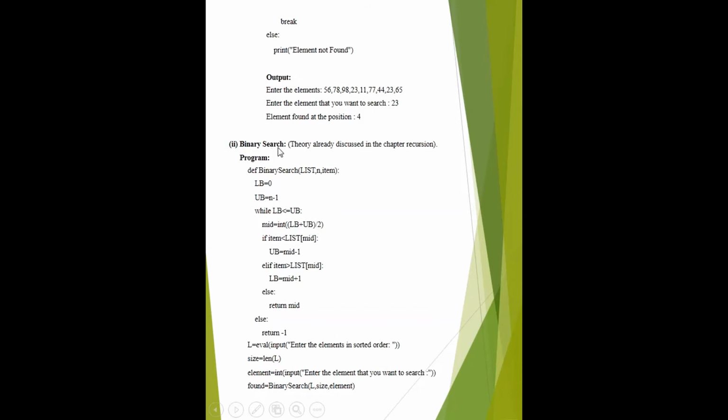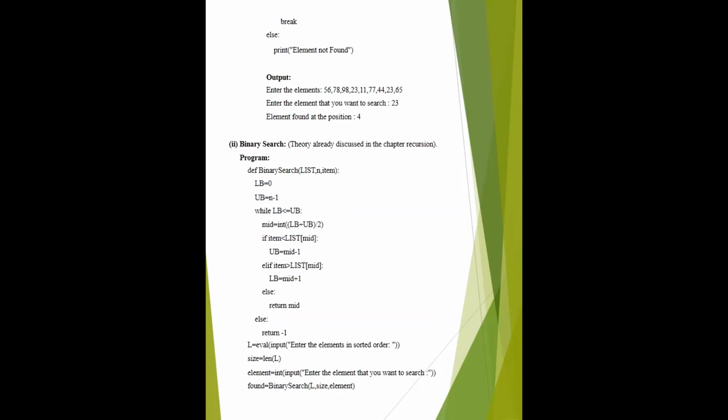The next searching technique is the binary searching technique. Binary search is also covered in the chapter on recursion. In binary search, you split the list, and it is very efficient in comparison to linear search because it takes less time.